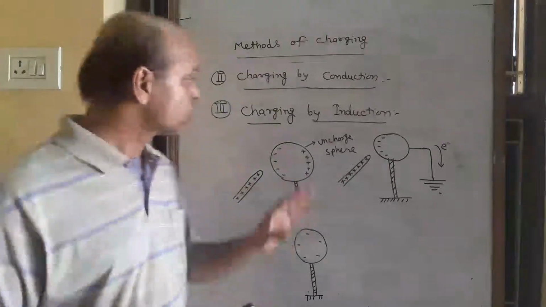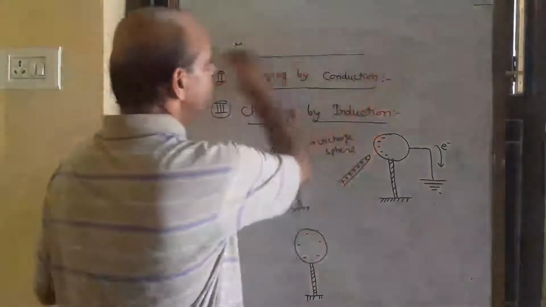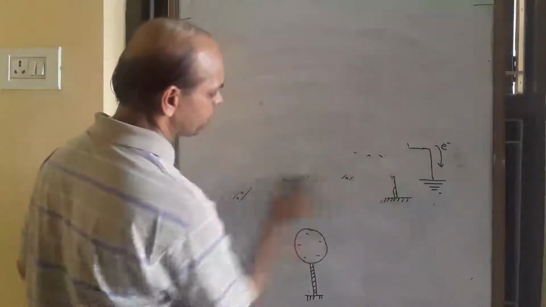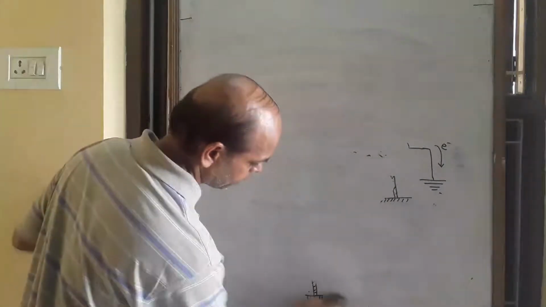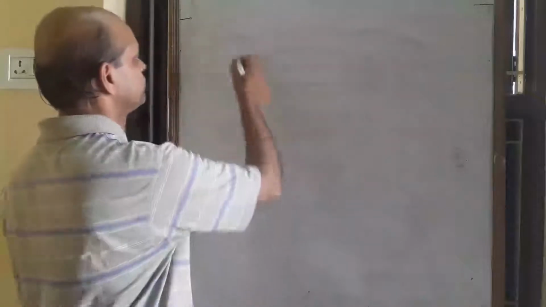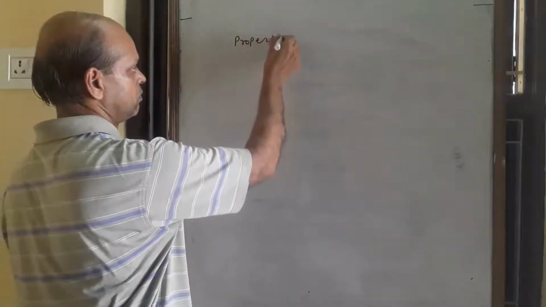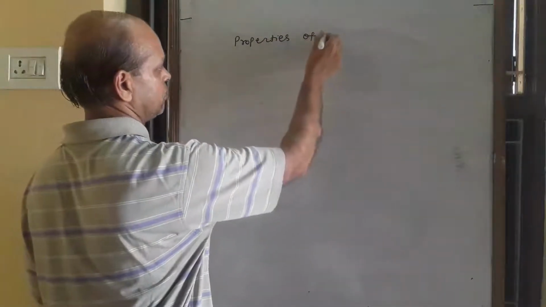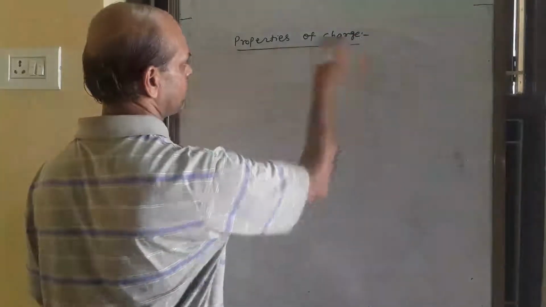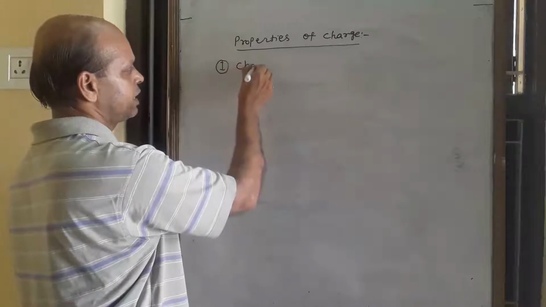Okay. So there are three methods of charging. Now, properties of charge. There are different properties of charge. First, charge is a scalar quantity.